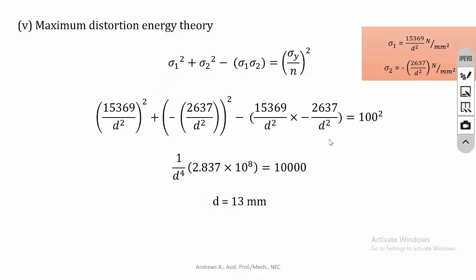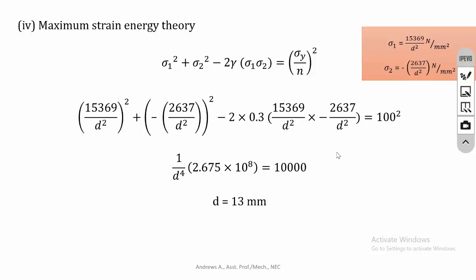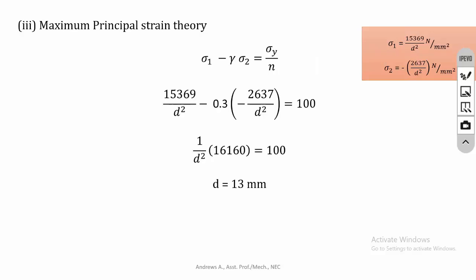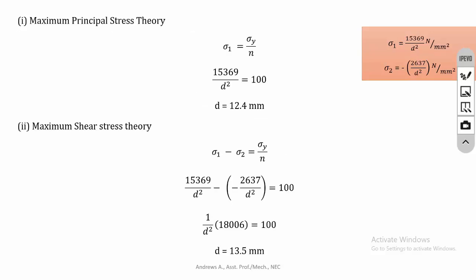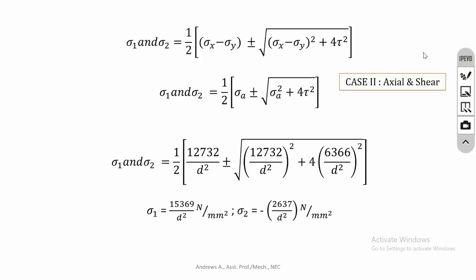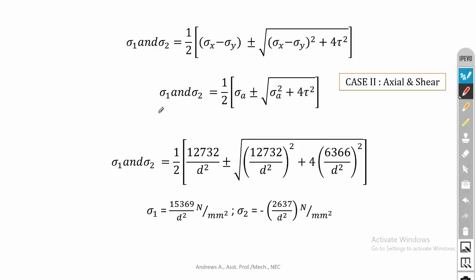About this problem, first we have to calculate the principal stresses, sigma 1 and sigma 2. To calculate sigma 1 and sigma 2, we need the axial stress and direct shear stress. So first we have to calculate the axial stress and direct shear stress, then substitute them in the principal stress equation.